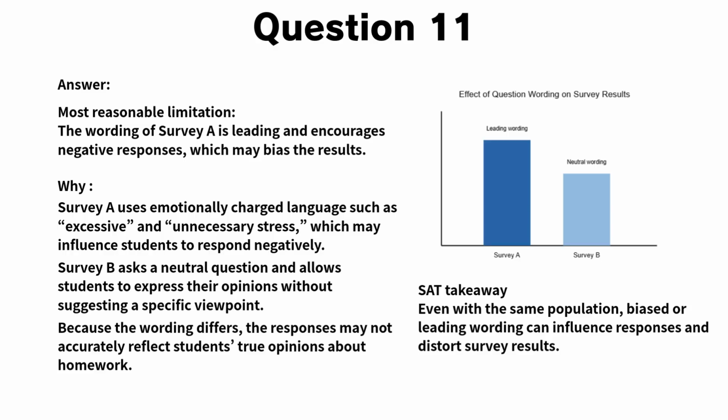Now, let's go through the explanation for question 11. In this example, both surveys are given to students in the same school, but the wording of the questions is different. Survey A uses emotionally charged language, such as excessive and unnecessary stress. These words suggest a negative viewpoint and may influence students' responses to reflect that perspective. Survey B, on the other hand, asks a neutral question and allows students to share their opinions without being guided toward a particular response.